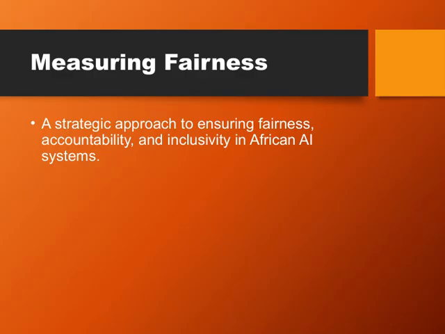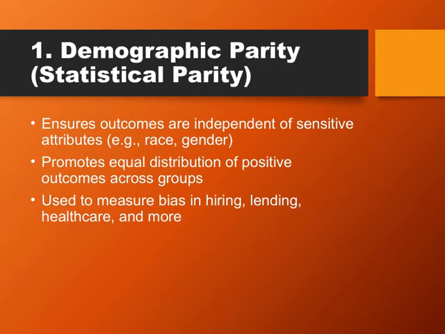social justice across Africa. Now, let's talk about demographic parity, also known as statistical parity. The core idea here is that we want the outcomes of a process, like hiring decisions, loan approvals, or healthcare treatments, to be independent of sensitive attributes such as race or gender. In other words, we're aiming for fairness by ensuring that no group is unfairly favored or disadvantaged based on these